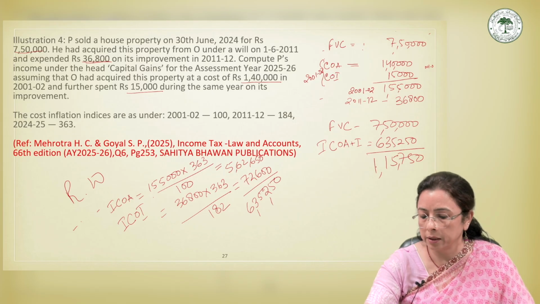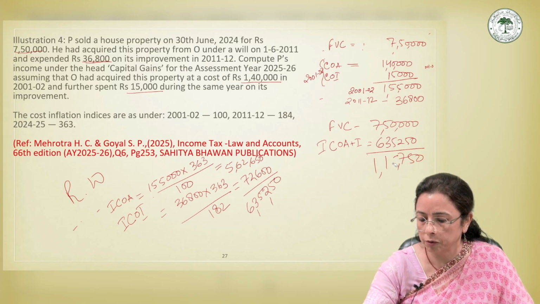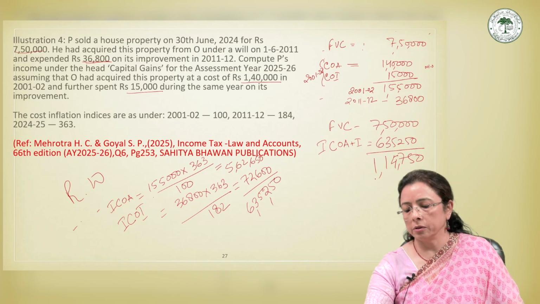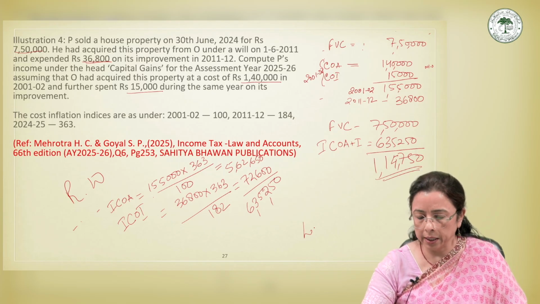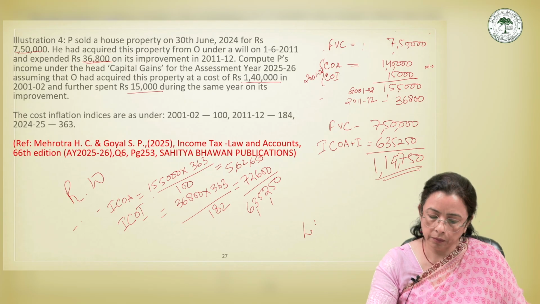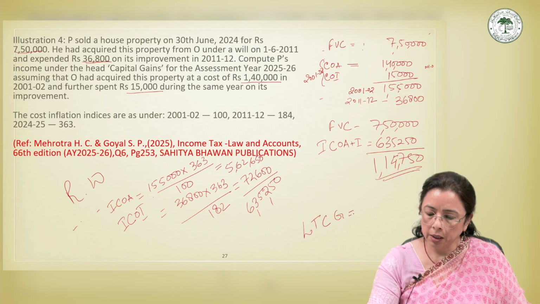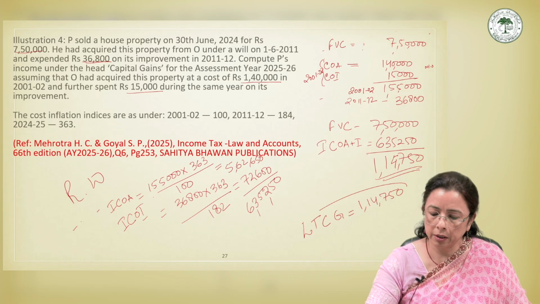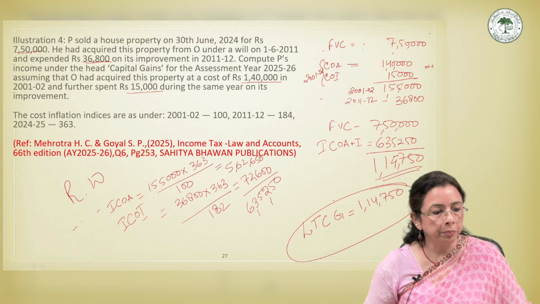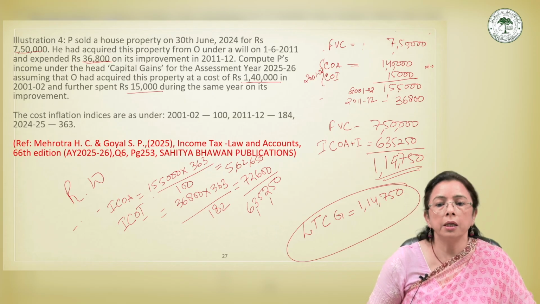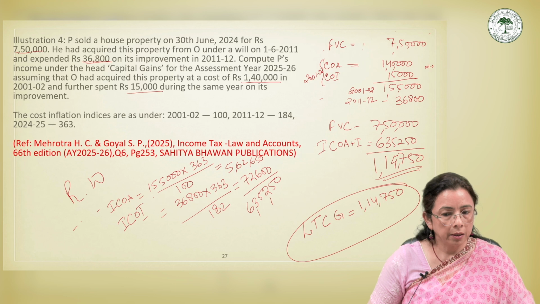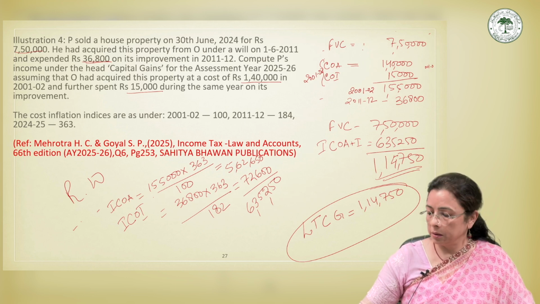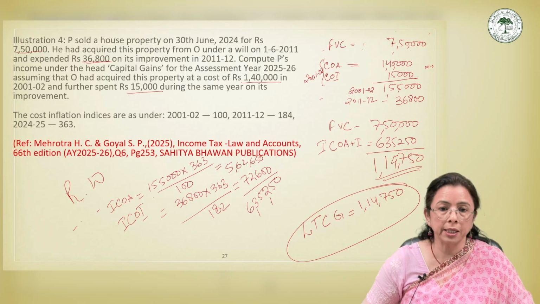So 1 lakh, sorry, this is 4, 9 minus 5, 1 lakh. So your LTCG is equal to 1,14,750. So this is how we compute the long-term capital gain. Okay, I hope this is clear. Let us move on to next slide.